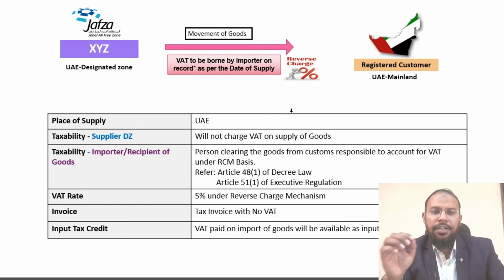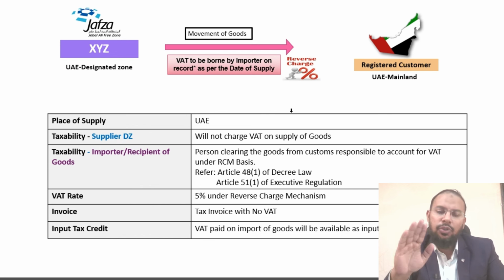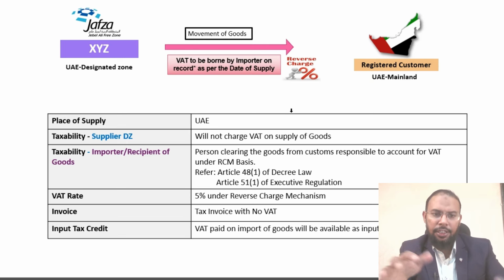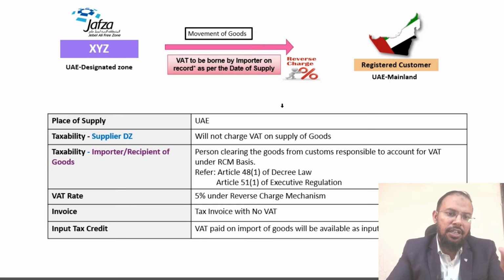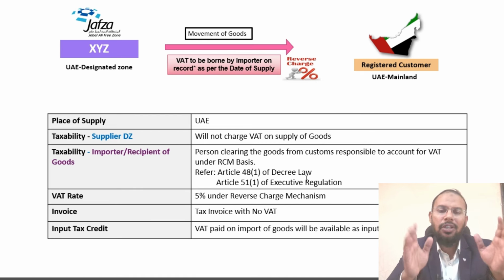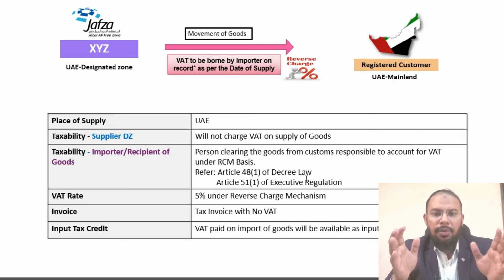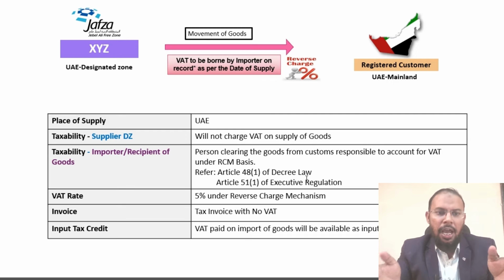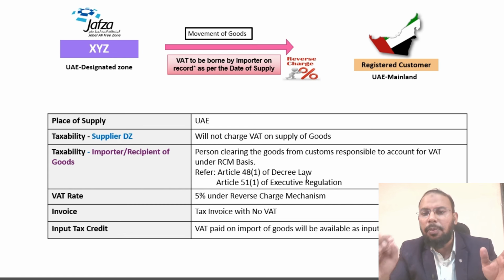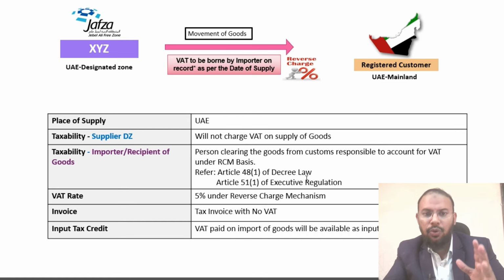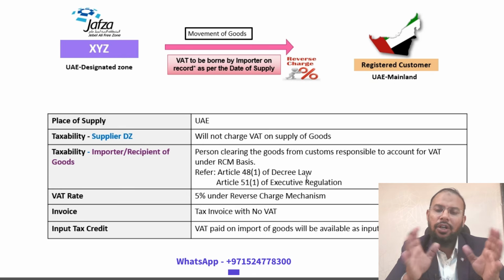If your entity is registered in a designated zone and you are selling goods to a registered customer, there is some compliance you have to know. Firstly, we need to understand the place of supply, because on the basis of place of supply, it will be decided what is applicable to you. Here the place of supply in this transaction will be UAE. Regarding taxability, if you have a designated zone entity, you will not charge VAT on the supply of this type of goods, because you are supplying goods to registered customers, so there is no requirement of VAT on the supply.